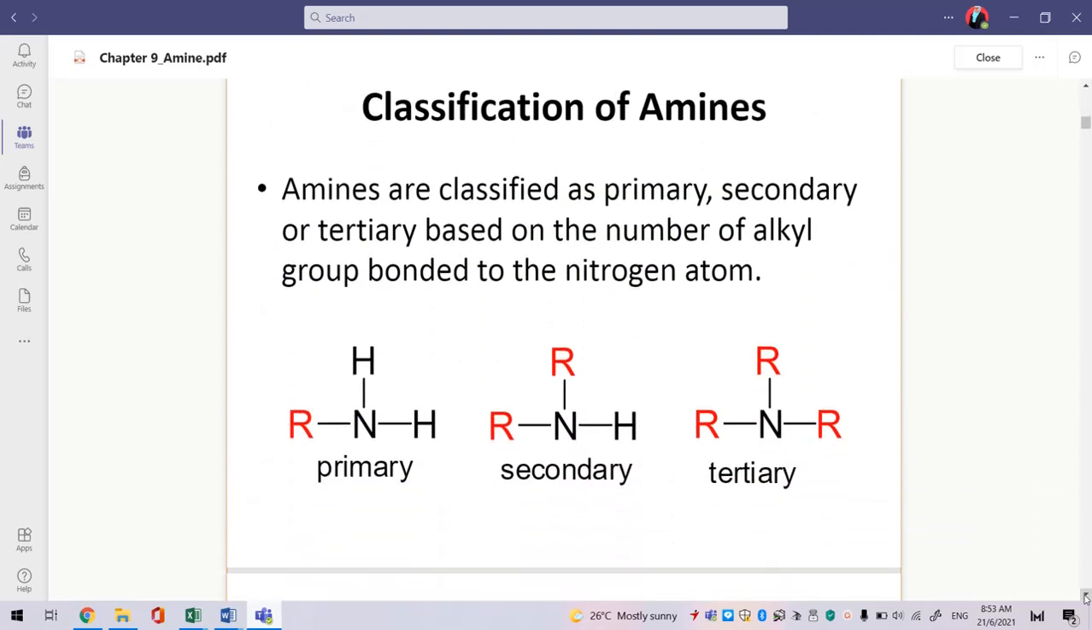To classify, amines can be classified as primary, secondary or tertiary based on the number of alkyl groups bonded to the nitrogen atom. As you can see here, this nitrogen atom is only attached to one alkyl group, so this amine is categorized as primary amine. When this nitrogen is attached to two alkyl groups, it is considered a secondary amine. When this amine is attached to 1, 2, 3 alkyl groups, it is categorized as tertiary amine.